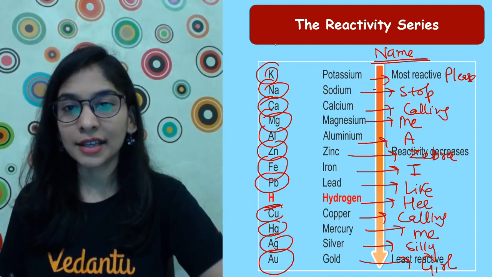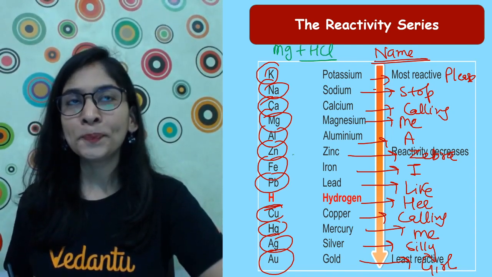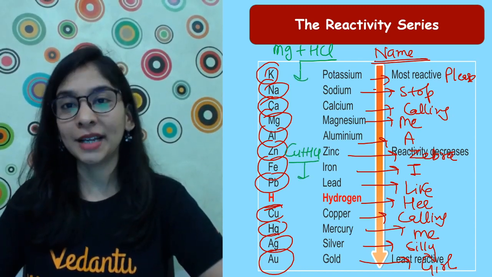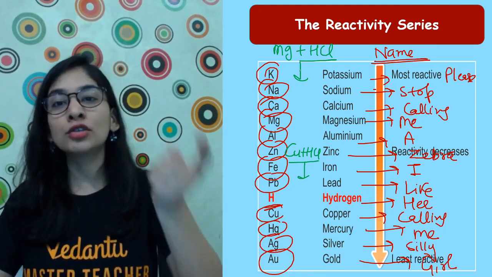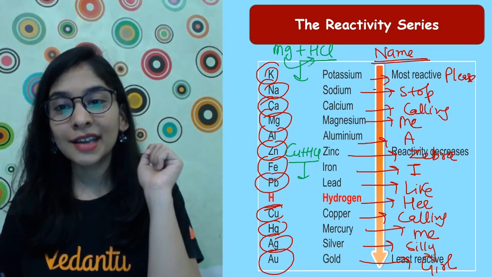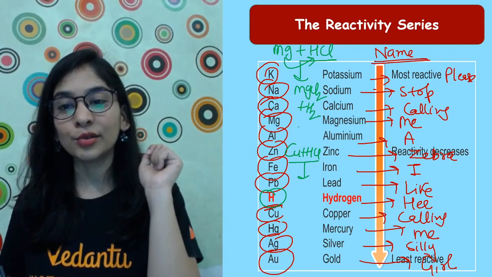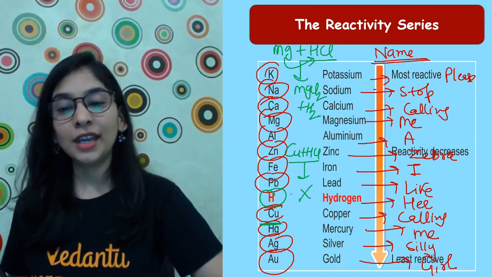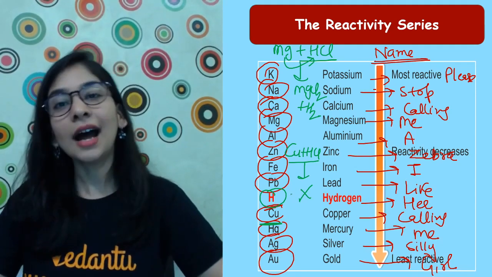Sometimes they ask a question like this. I have my magnesium and I put it in HCl solution. I have my copper and I have put it in HCl solution. Now students, this is also a displacement reaction. To check whether a metal is going to displace hydrogen from the acid, we have to include that also. Magnesium is more reactive than hydrogen, so it can displace it to give magnesium salt and hydrogen gas. But copper, being less reactive than hydrogen, we cannot see this reaction because this reaction will never happen, as copper is less reactive and can't displace hydrogen.